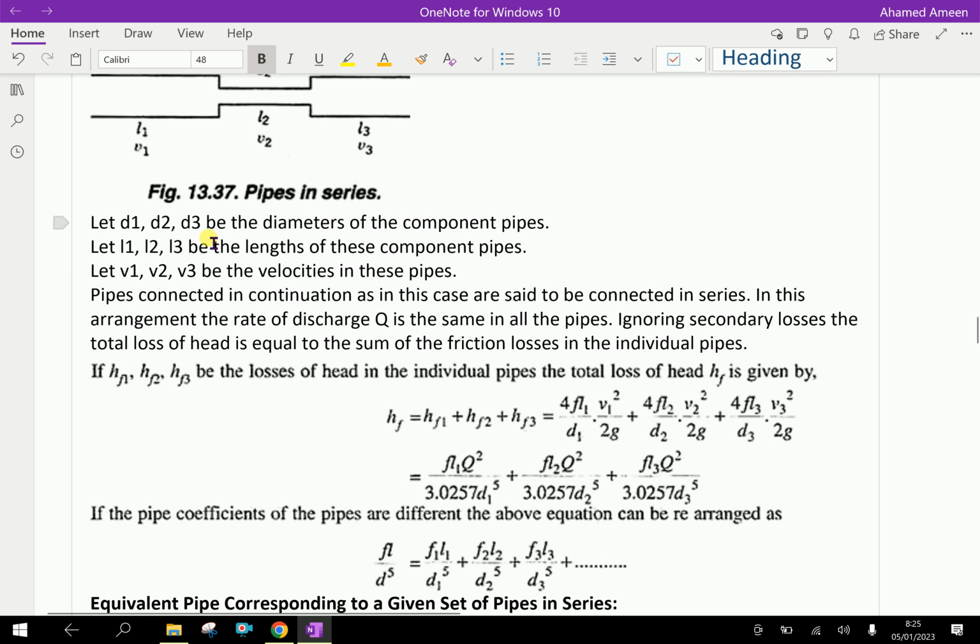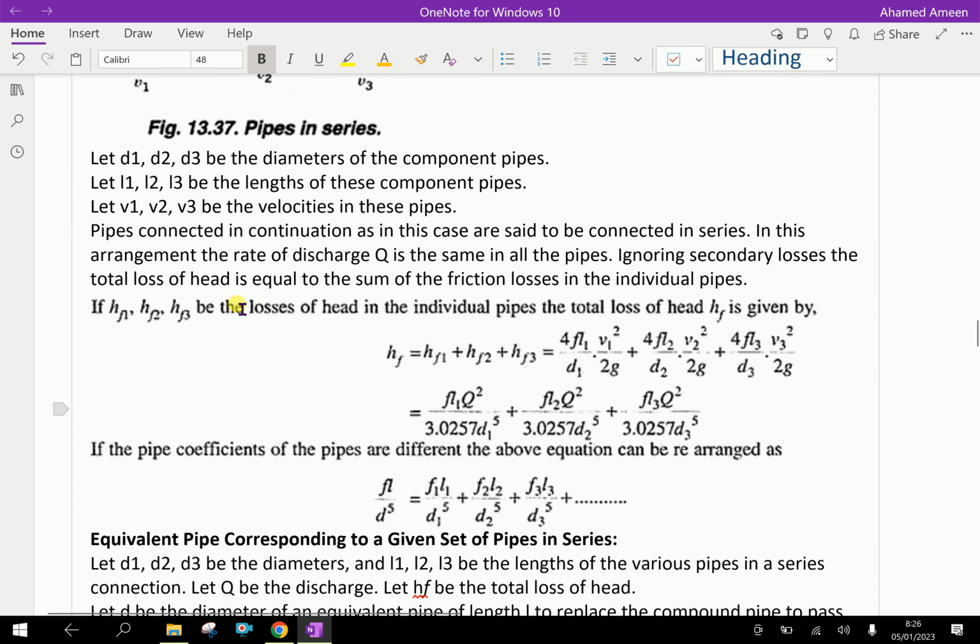Let D1, D2, D3 be the diameters of the component pipes, L1, L2, L3 the lengths, and V1, V2, V3 the velocities of flow of water through those pipes. Pipes connected in continuation, as in this case, are said to be connected in series.